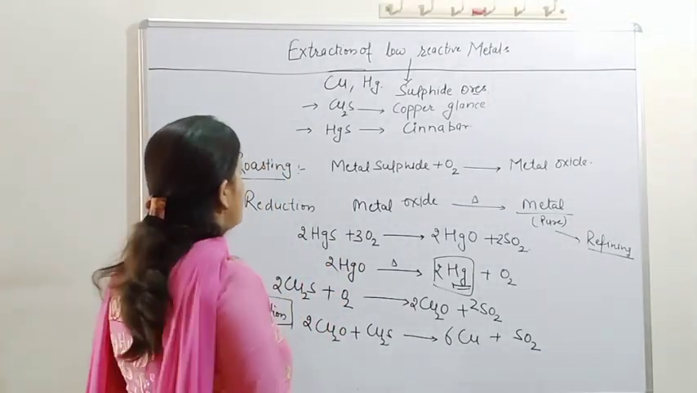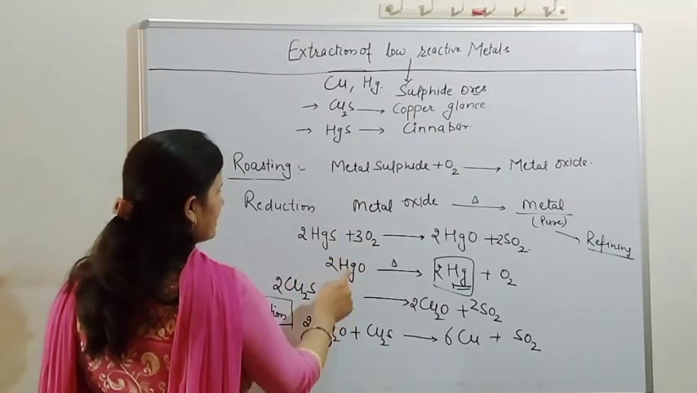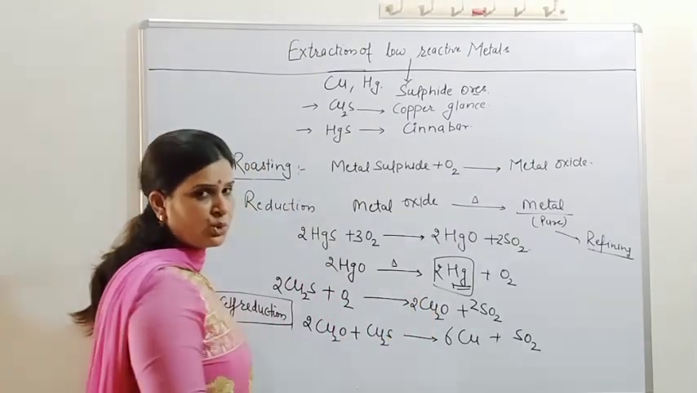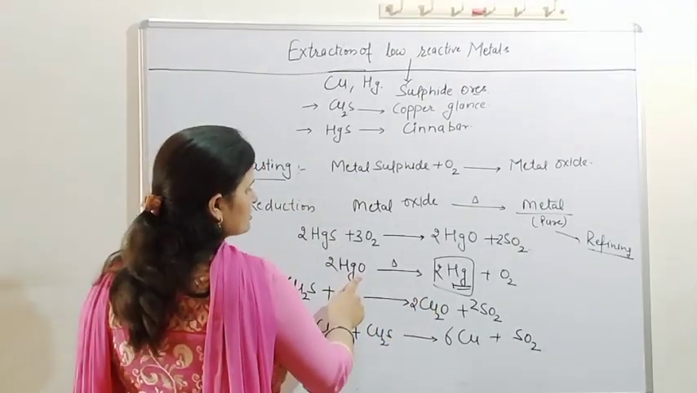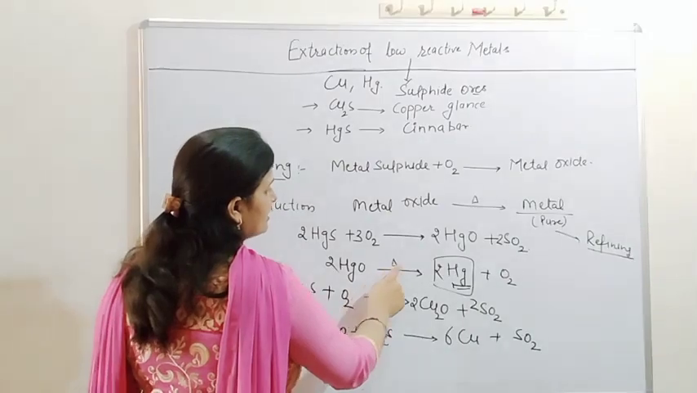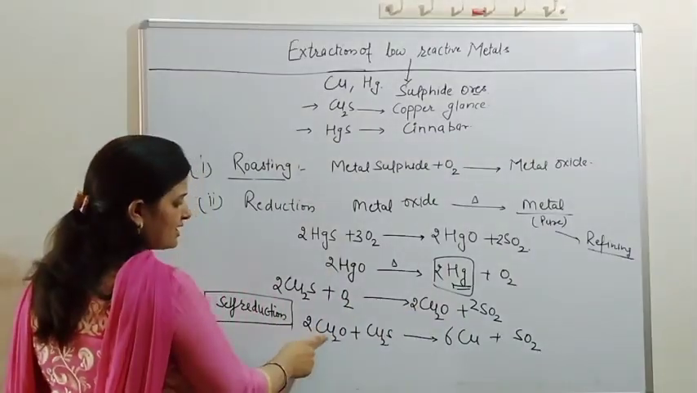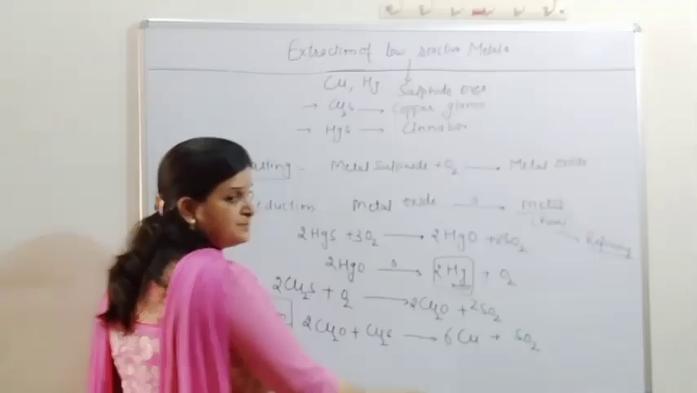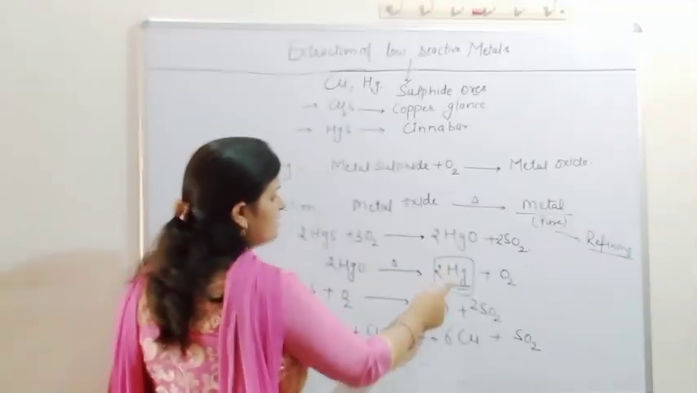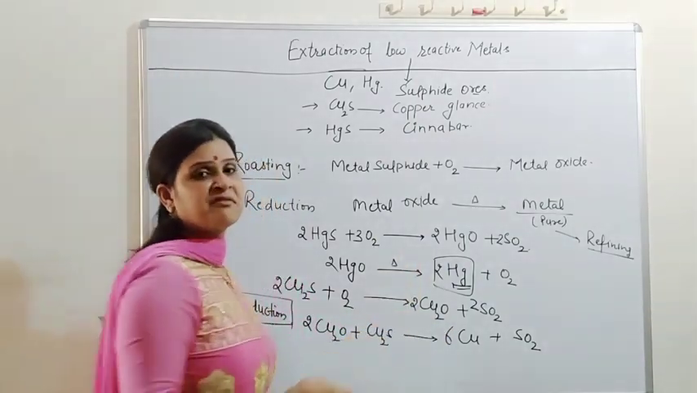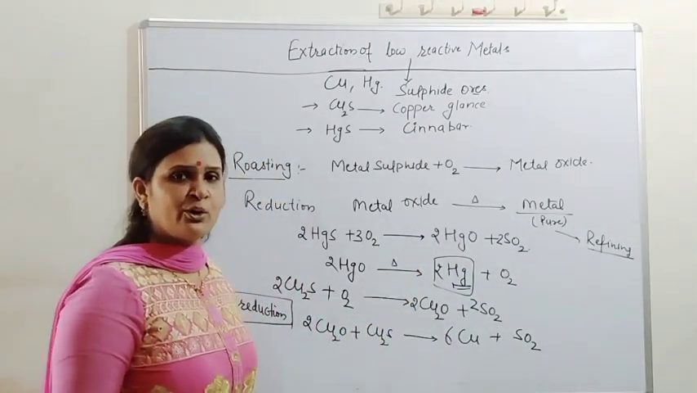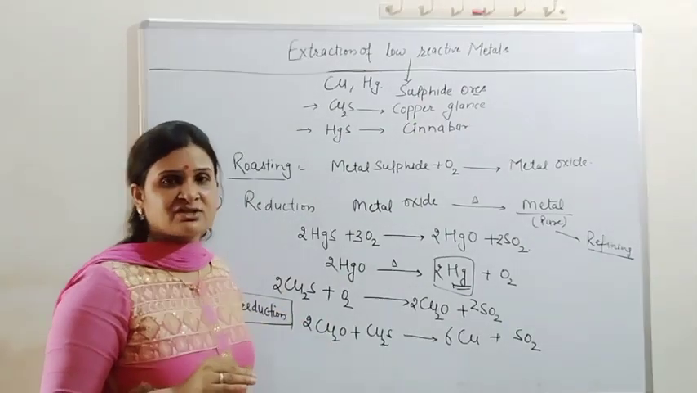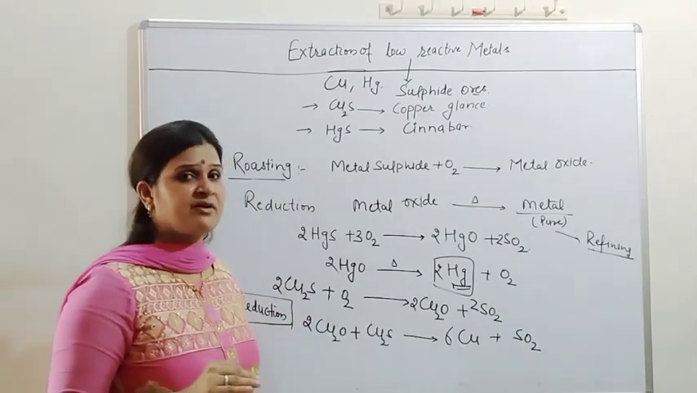Okay students? So in the first step in both cases, what did we do? We roasted in the presence of oxygen, and both converted into metal oxide. In the next step, the mercuric oxide we obtained gets reduced on heating, and here copper gets self reduced with the copper sulfide. We also get the copper in the pure form. In both cases we ultimately refine it and get the pure metal. So with this, students, we have done the second step of the extraction.